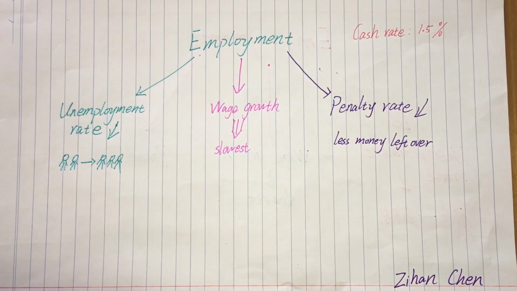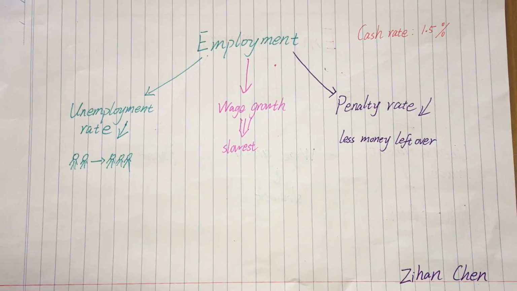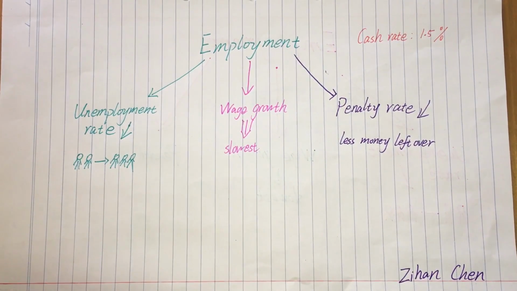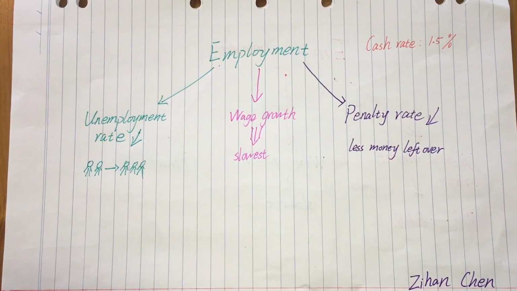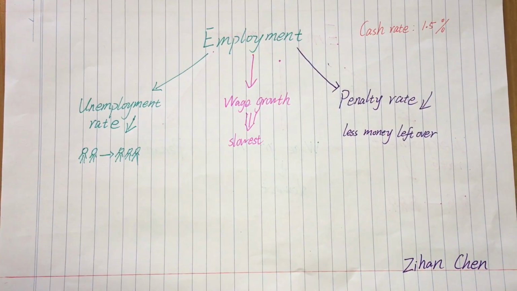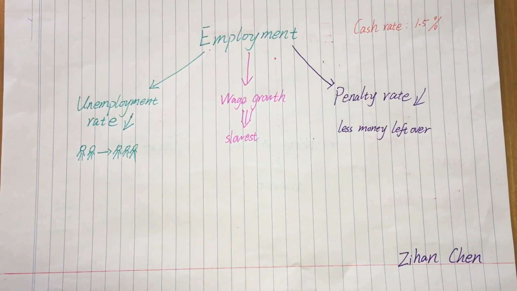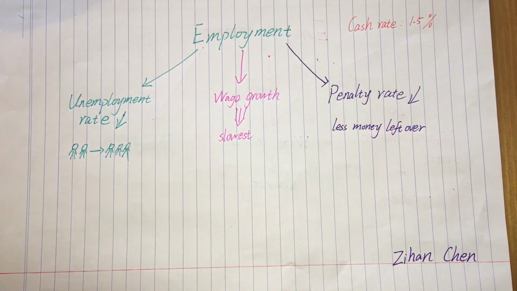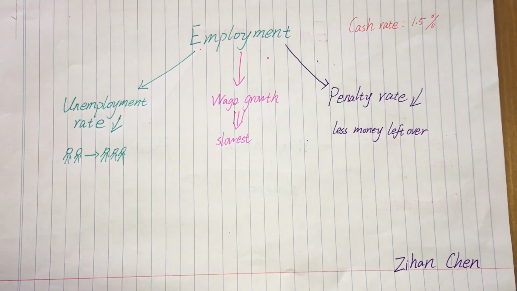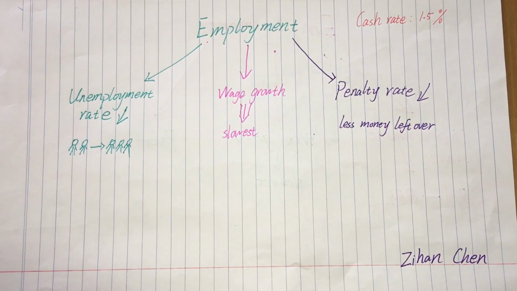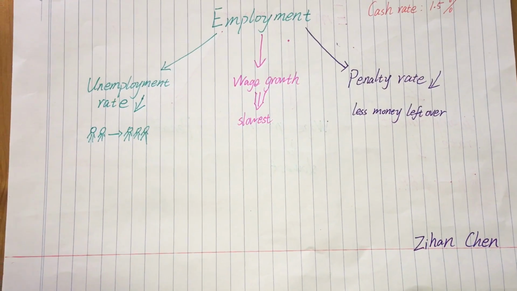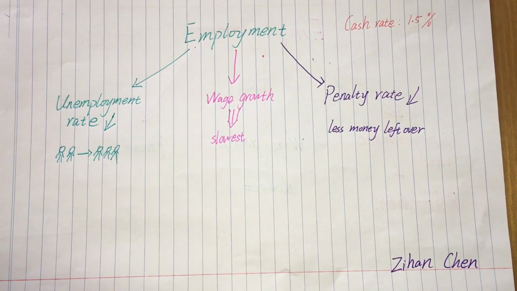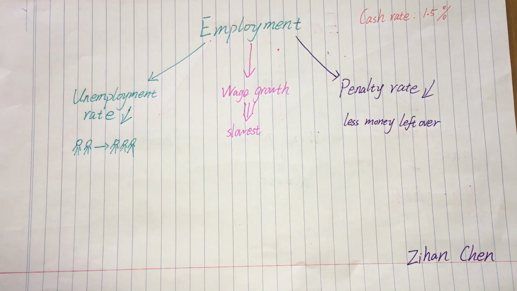Employment is the second factor affecting the cash rate and monetary policy. First, we come to the employment rate. From February this year, the unemployment rate has decreased by about 0.2%, and 27,000 people got employed. So more people can get income, and more money can be spent in the market. However, wage growth is still the lowest in the past 4 years since 1960. So the economy is not going as well as the unemployment rate suggests.